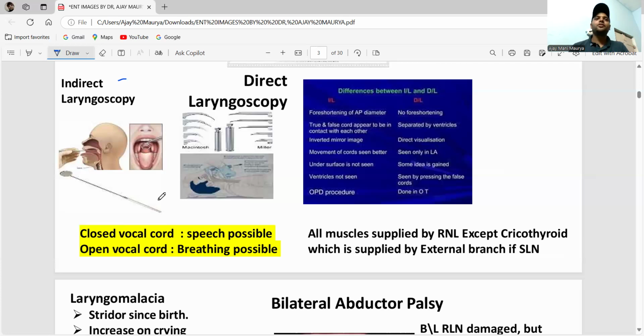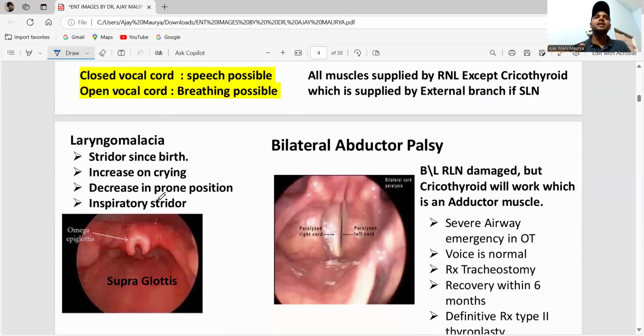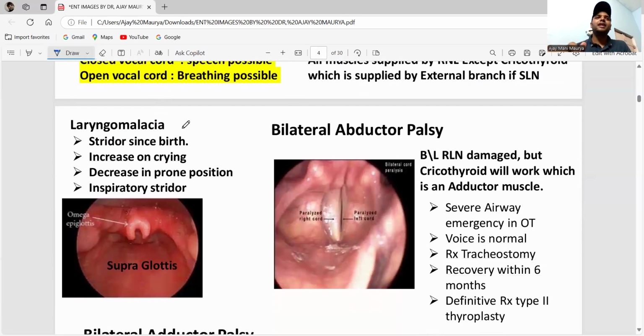Next, all the laryngeal muscles are supplied by the recurrent laryngeal nerve, except the cricothyroid, which is supplied by the external branch of the superior laryngeal nerve. Done. Next is laryngomalacia.